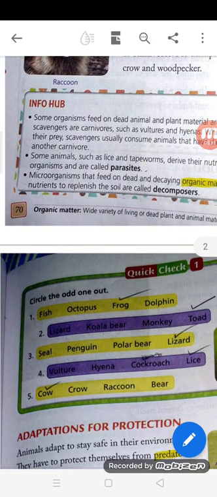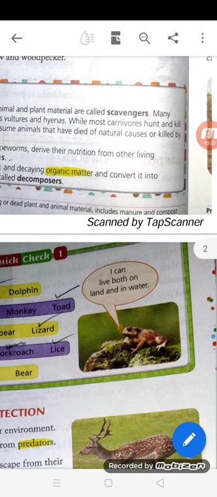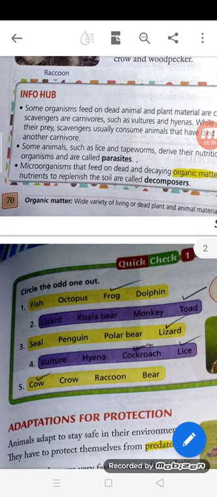So microorganisms that feed on this dead and decaying organic matter, and whose work is to convert it into nutrients that are good for the soil, are known as decomposers.